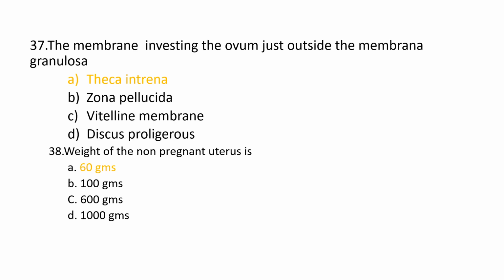The 37th question is, the membrane investing the ovum just outside the membrana granulosa. Option A, theca interna, option B, zona pellucida, option C, vitelline membrane, option D, discus proligerus. And the correct option is theca interna.